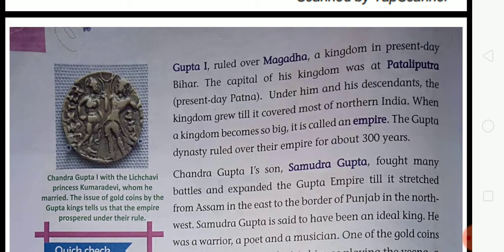What is called an empire? When the kingdom of any king becomes so big, then we call it an empire. And the Gupta dynasty ruled over their empire for about 300 years. A dynasty is a group of rulers belonging to the same family ruling a state or a country usually for many years. So many years, you can say about 300 years.